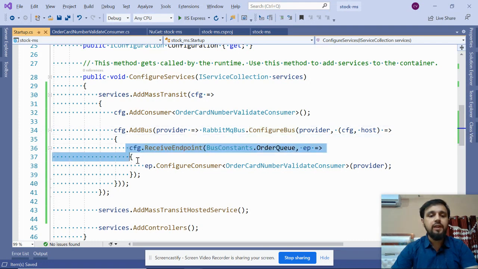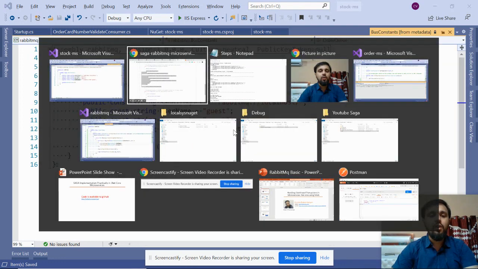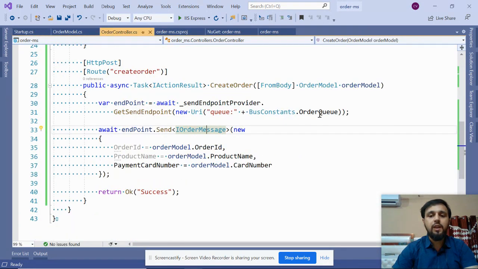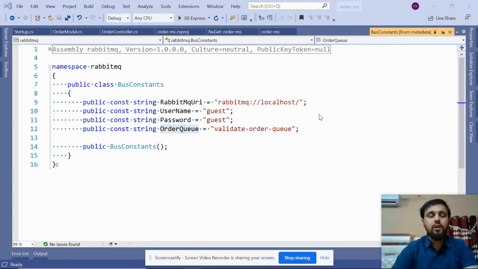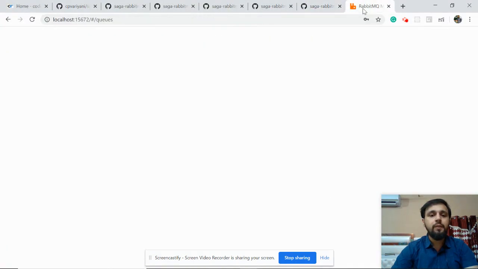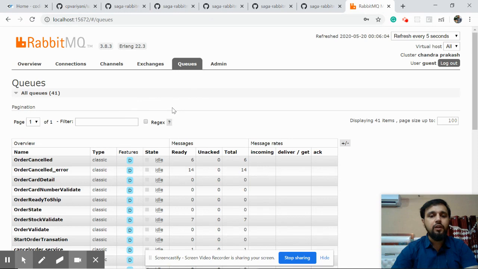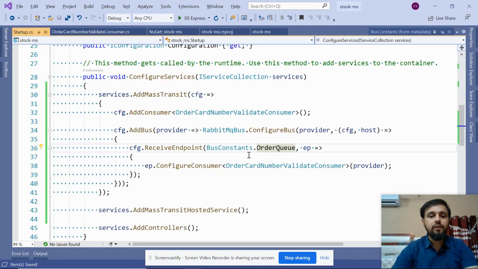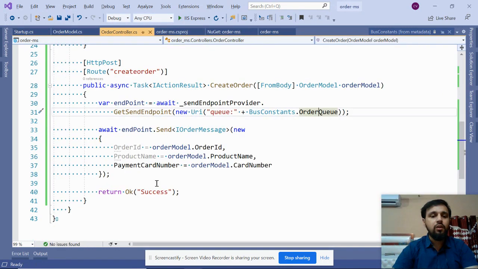Now we are saying receive endpoint. That means we are telling it there is an order queue and the name is validate order queue. So in microservice one, you will see in the controller we are using the same order queue. We are going to send the data to this queue, and this queue will be created automatically in this environment. Once it is created, another thing we are saying is that here is a consumer. So add this consumer. So order validate, this is your consumer and this is your sender.